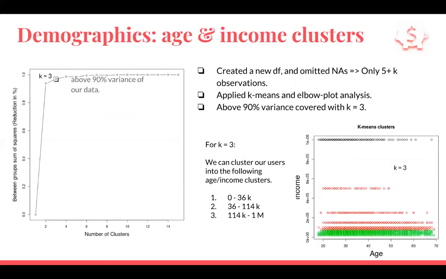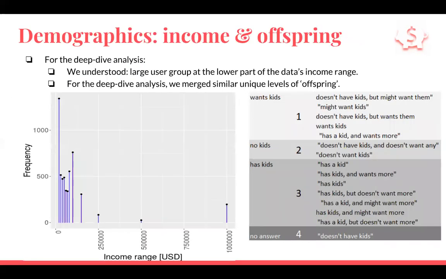Next slide. For age and income, we created a new data frame, and we omitted NAs. As Cristian mentioned, income has 80% missing data, so that left us with only 5,000-plus observations. We applied k-means and plotted an elbow plot, and we saw that 3 clusters would cover 90% variance in our data.